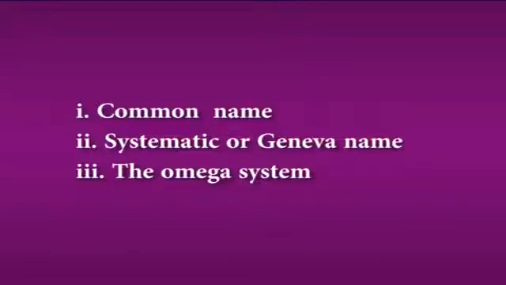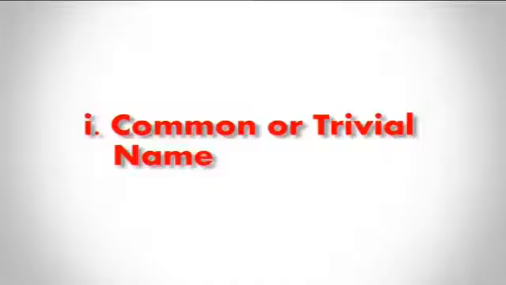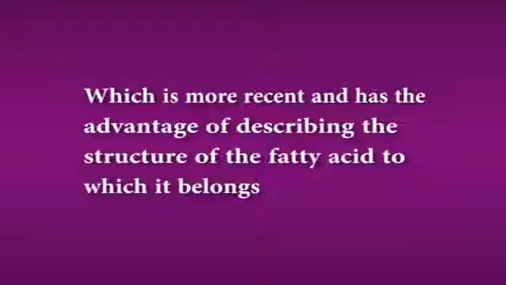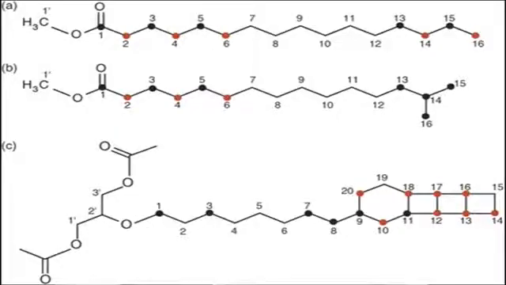Next is nomenclature of fatty acids. Fatty acids are named in three ways. It is the common name, the systematic or Geneva name, and then the omega system. Common or trivial name is the name which has been used for many years. Systematic or Geneva name is more recent and has the advantage of describing the structure of the fatty acid to which it belongs. And the third one, the omega system, classifies fatty acids according to the position of the first double bond, counting from the methyl end of the molecule.